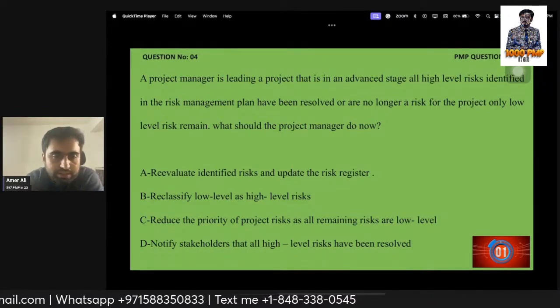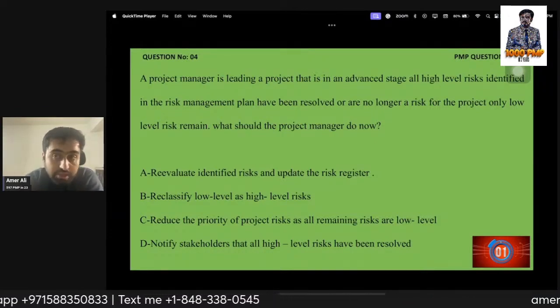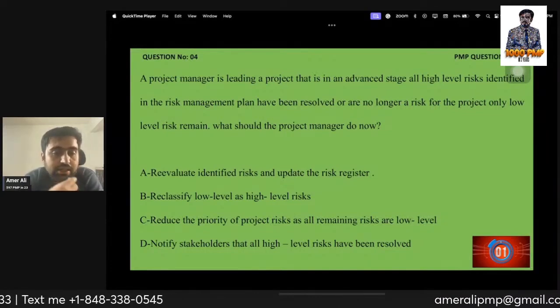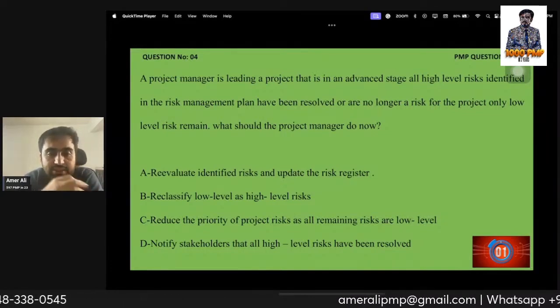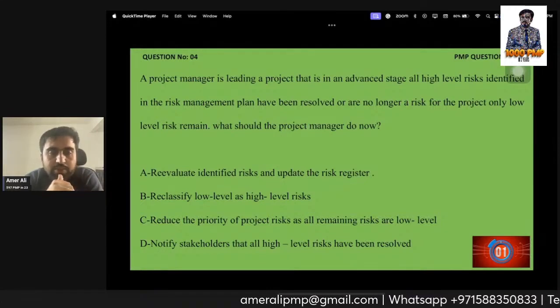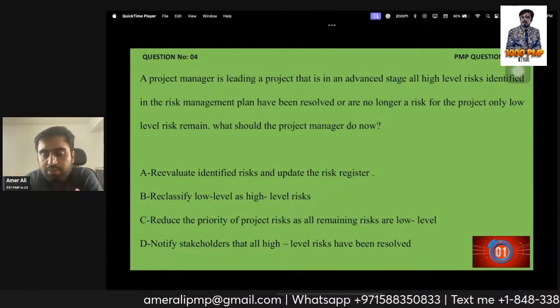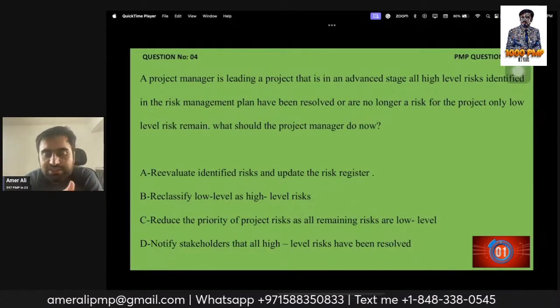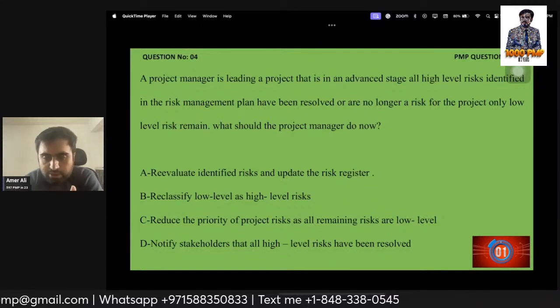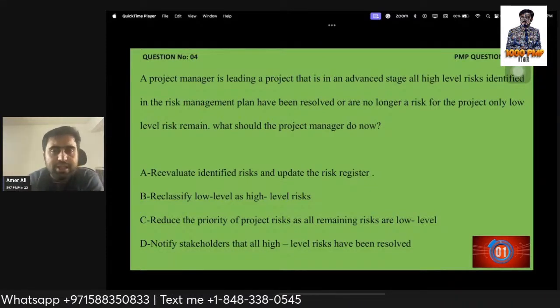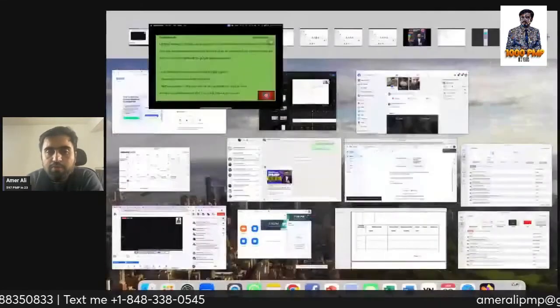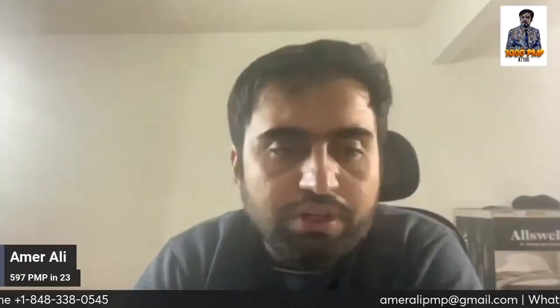Reevaluate, identify risk, and update the risk register can be a very good option. Reclassify low risk as high level risk. Reduce the priority of the project risk as all remaining risks are low. Notify the stakeholders that all high level risks have been resolved. Yes, can be. Now we need to look into that and we need to go with the elimination technique.